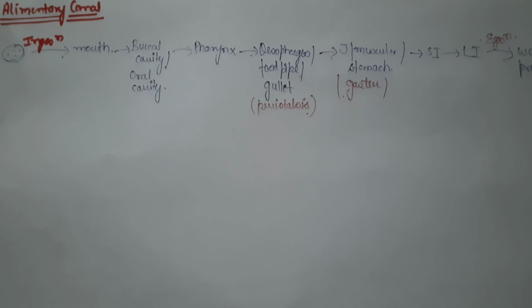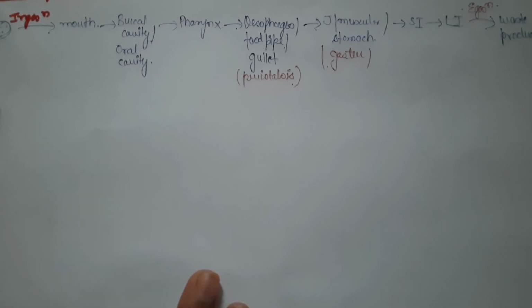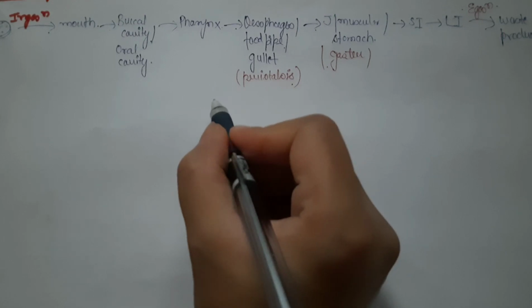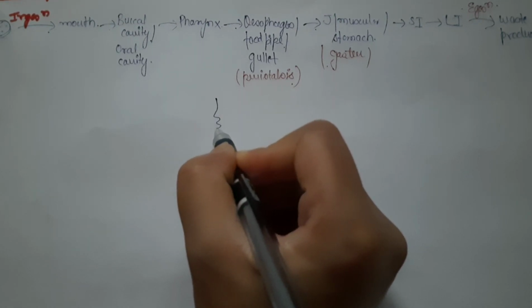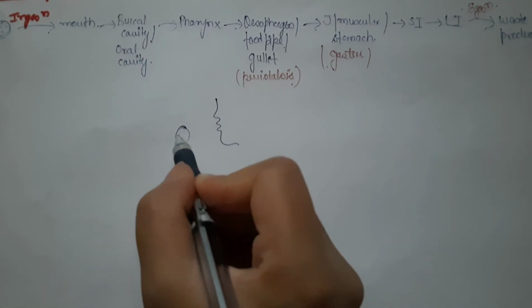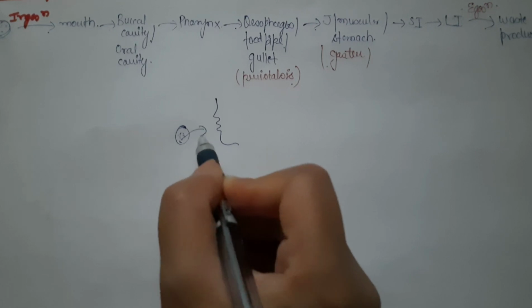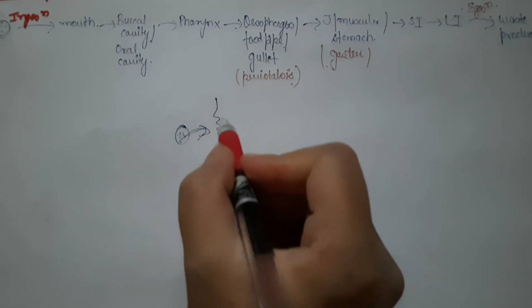Now, let's have a look at the structure of the alimentary canal. Let this be your mouth, and this is the food. Initially it is ingested in our mouth and leads into the buccal cavity.